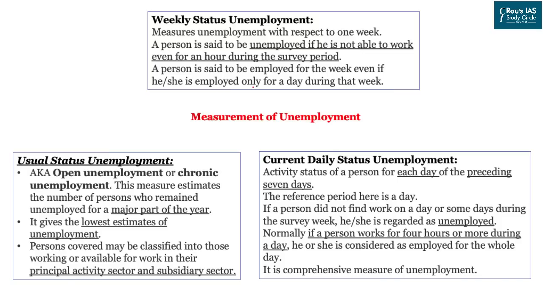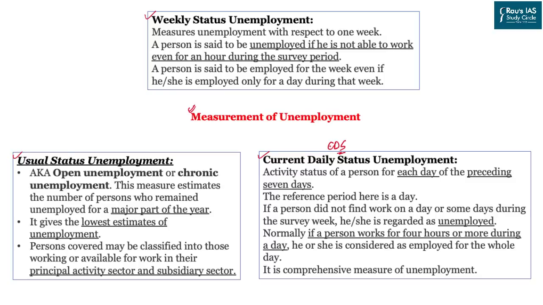Then we come to the important measurements of unemployment. Whenever you go through the important data on unemployment in the country, you will find these three important statuses. The first one is the weekly status unemployment, the second is the usual status unemployment, and the third is the current daily status or CDS.